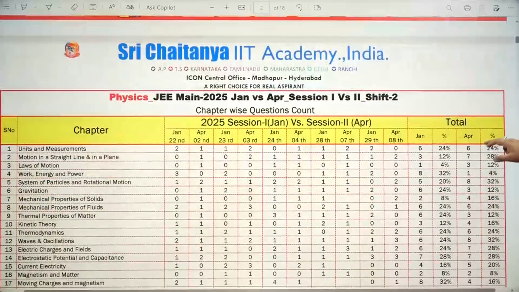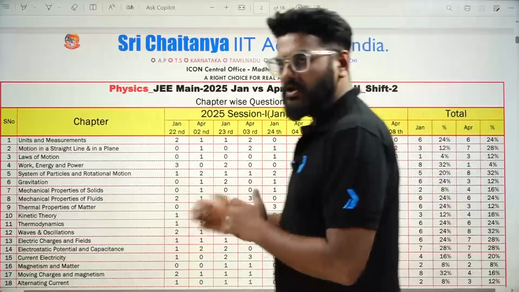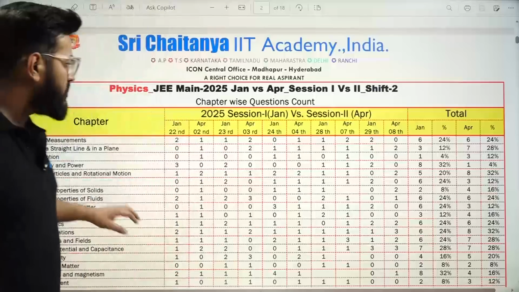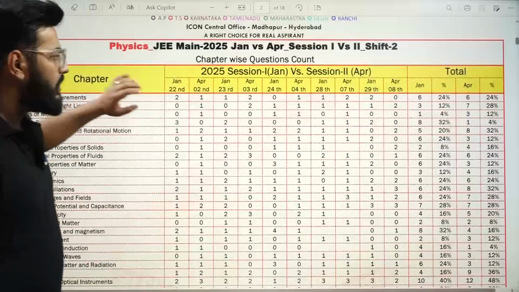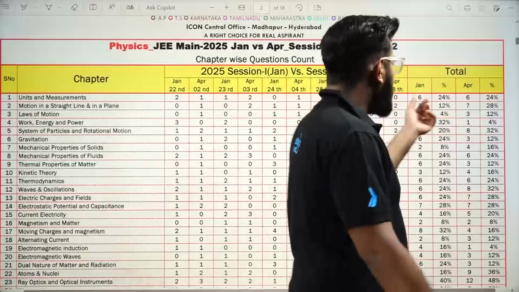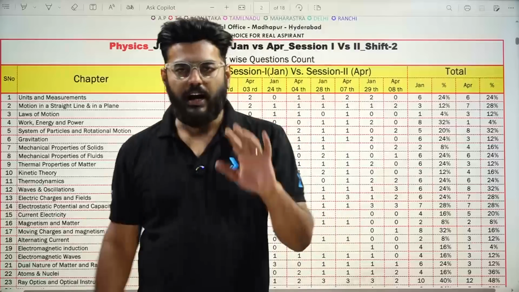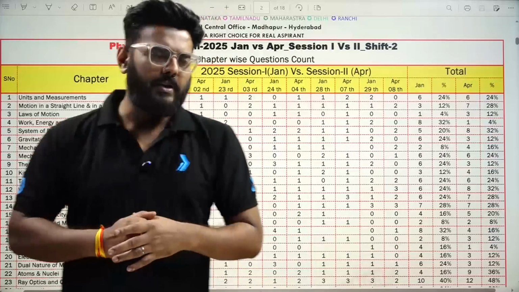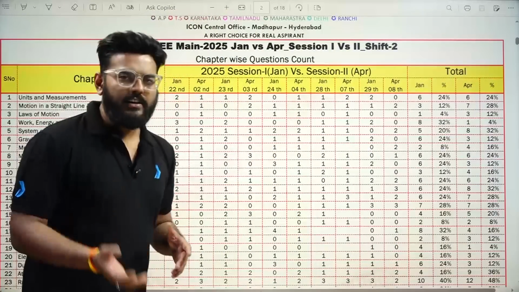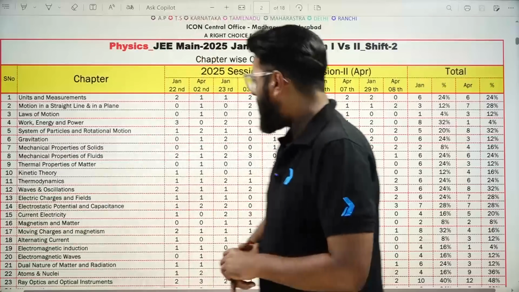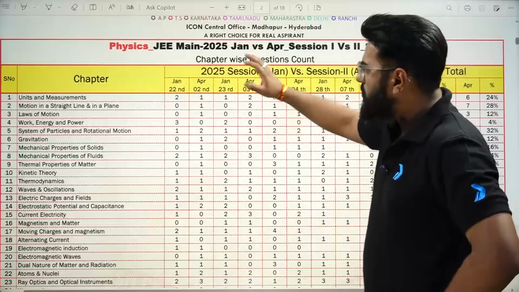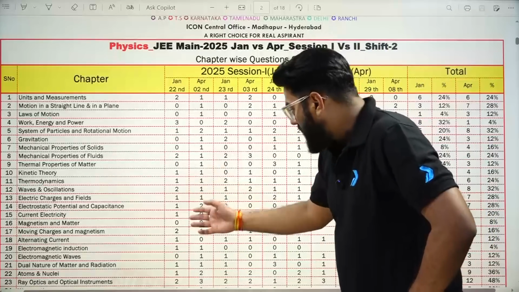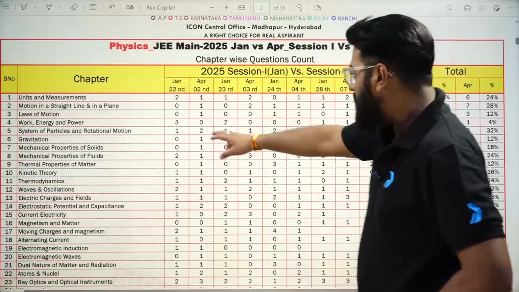Moreover, if I talk about shift 2, the previous data was about shift 1, right? In shift 2, in January and April, both units and dimension had 24%. Units and dimension is a bit of an obvious fact. It's a very simple chapter, and every year there are going to be questions from that. If you see individual sessions as well, in some sessions you also have three questions.